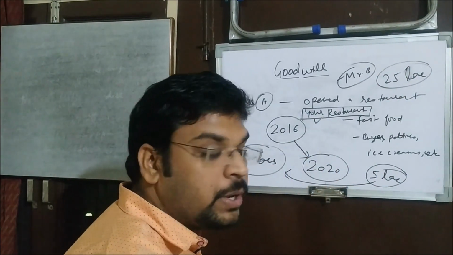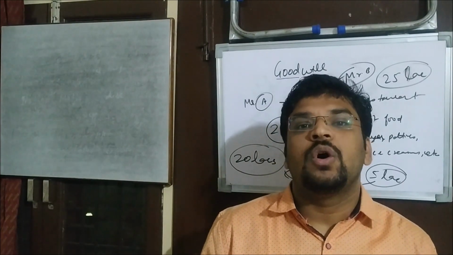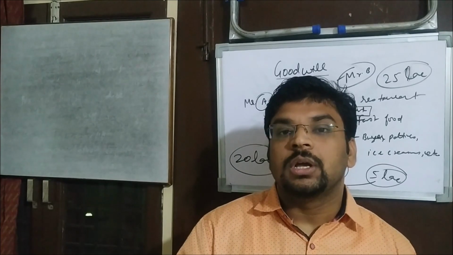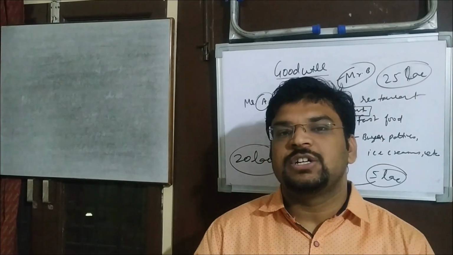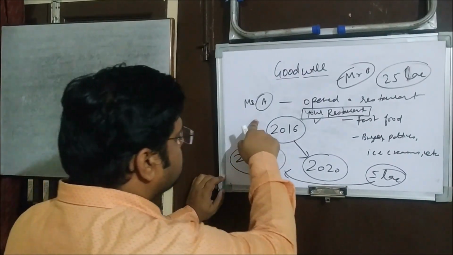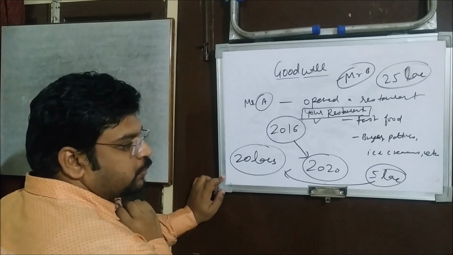Understood? We can add one more point here, that goodwill is the excess of price paid for the business in whole agreed over total tangible assets of the business. Here we saw that Mr. A's tangible assets were worth rupees 20 lakh, right?